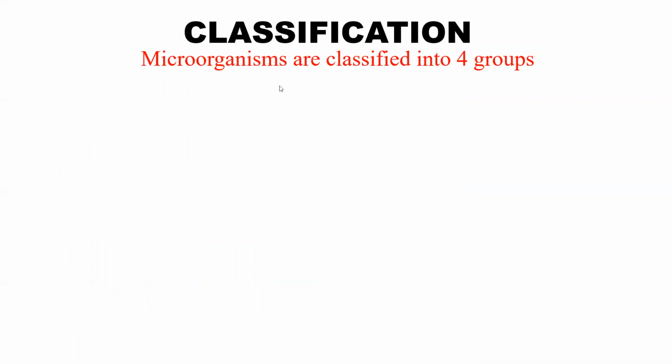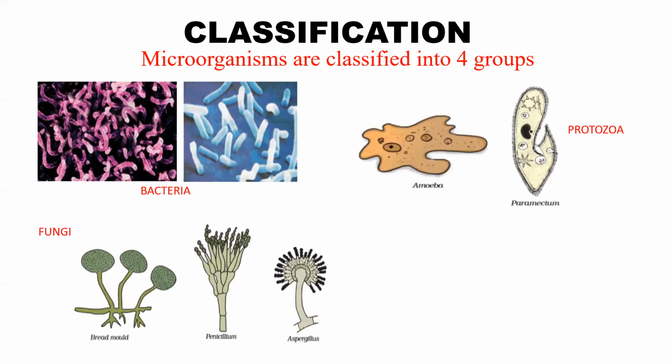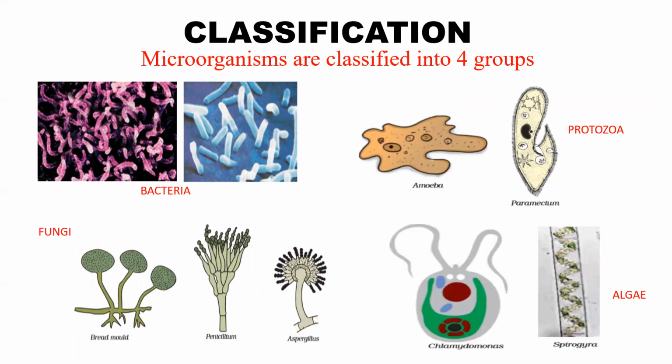So next, let us study about the classification of microorganisms. So microorganisms are classified into 4 groups. They are bacteria, fungi, protozoa and algae. So for each one, remember the examples. So for fungi it is bread mold. In bread you saw the spots, right? So that is nothing but the bread mold. Penicillium, aspergillus. Protozoa, amoeba and paramecium. For algae it is chlamydomonas and spirogyra.